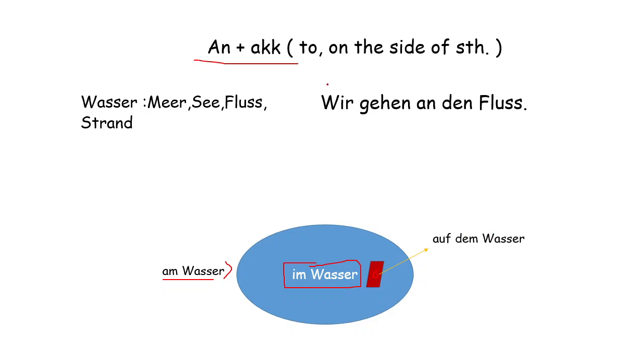So for to, we have nach when we are going to a country, city or continent without an article. With the article, we use in, and when we are going inside some places like a building or Wald, we use in. An for water body, auf for Marktplatz, like this.